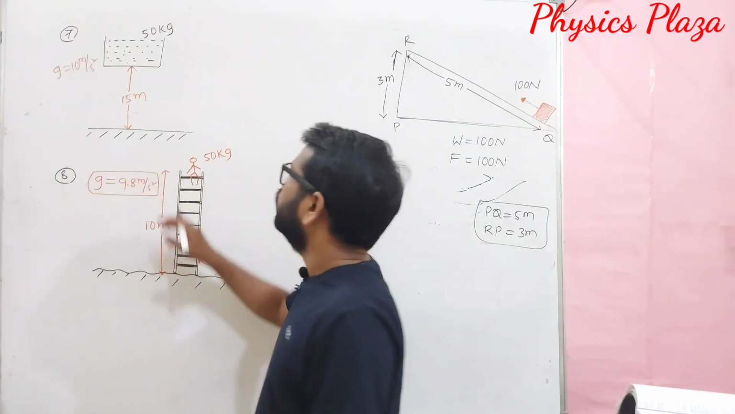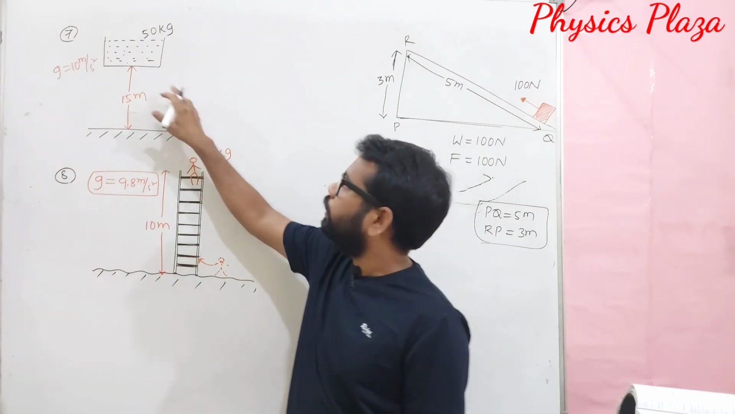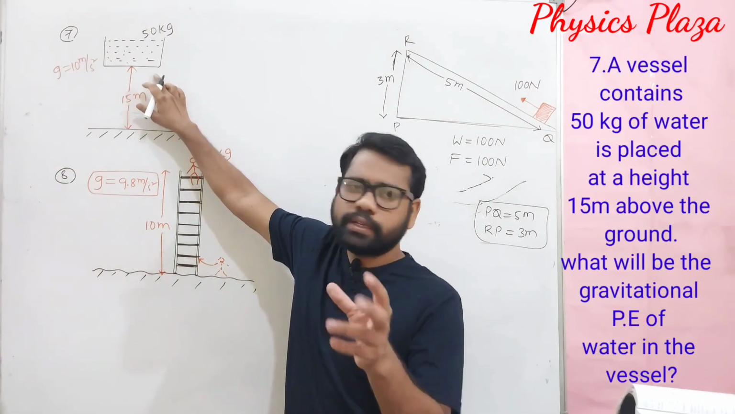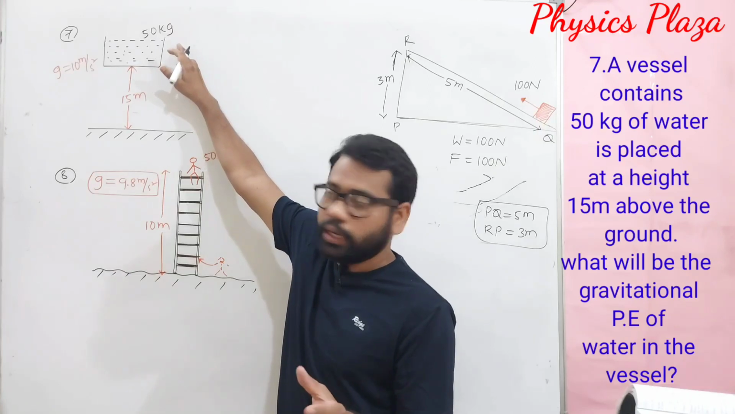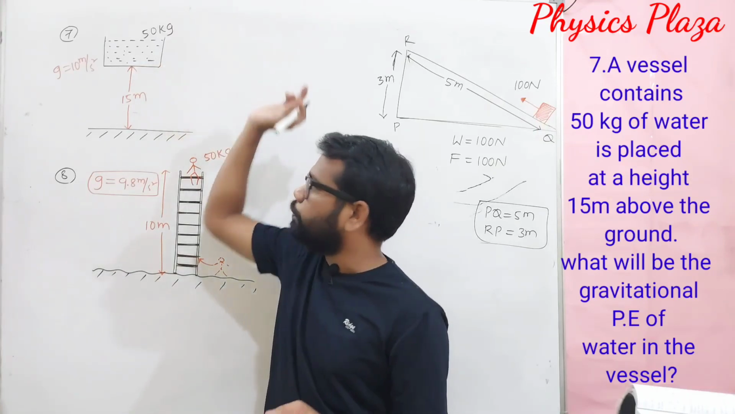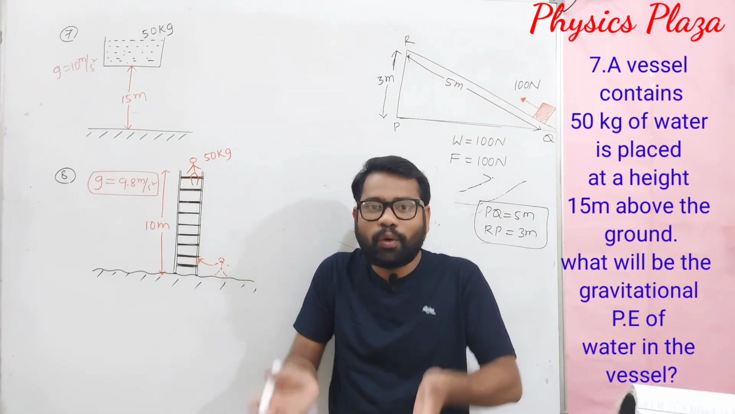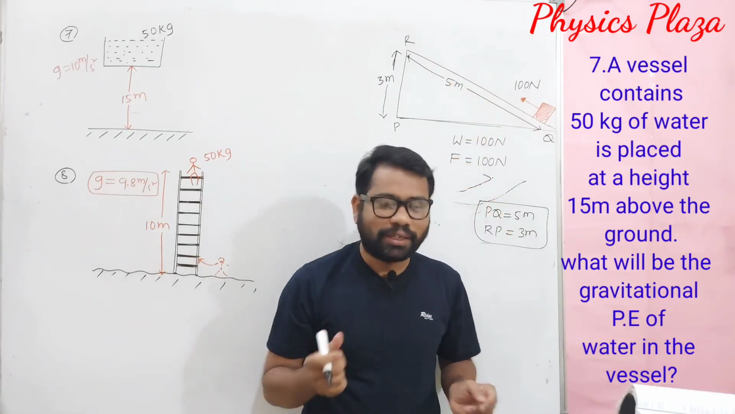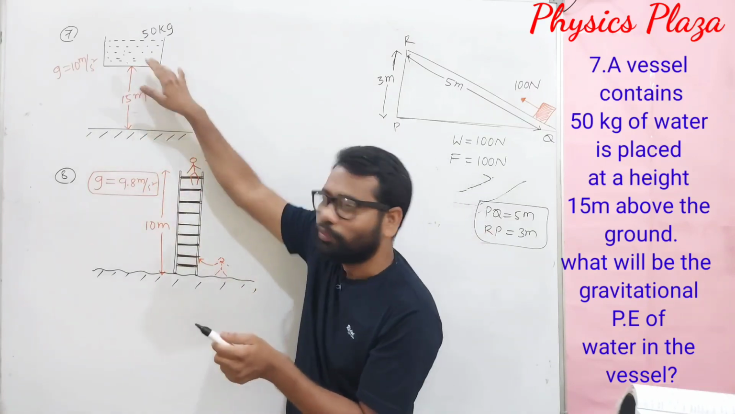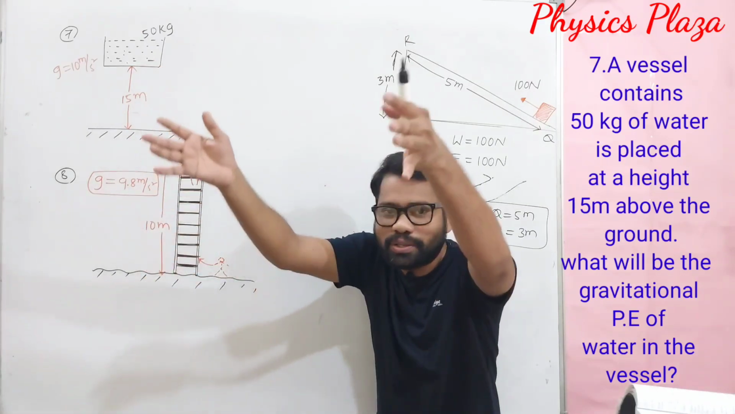Okay, dear children. In this question, it is given that a vessel consisting of 50 kg of water is placed at a height of 15 meters. Children, don't get confused. How can we keep a vessel of water in the air? Something magic? It is not that. Just assume here might be some wall, or else somebody is holding.